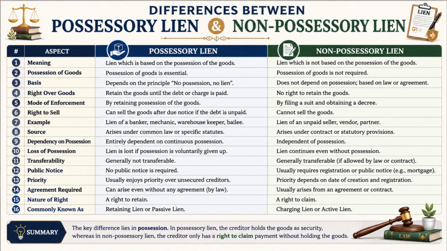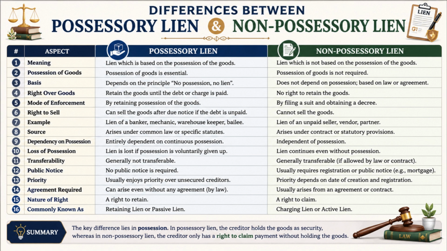Number 13. A possessory lien generally enjoys priority because the creditor physically controls the property, whereas a non-possessory lien's priority often depends on registration dates and legal rules. Number 14. A possessory lien can arise automatically without any formal agreement, whereas a non-possessory lien usually arises from a contract, agreement, or statutory right. Number 15. A possessory lien mainly provides a right to retain property until payment is received, whereas a non-possessory lien mainly provides a right to claim payment without holding the property. Number 16. A possessory lien is commonly known as a retaining lien or passive lien, whereas a non-possessory lien is commonly known as a charging lien or active lien.